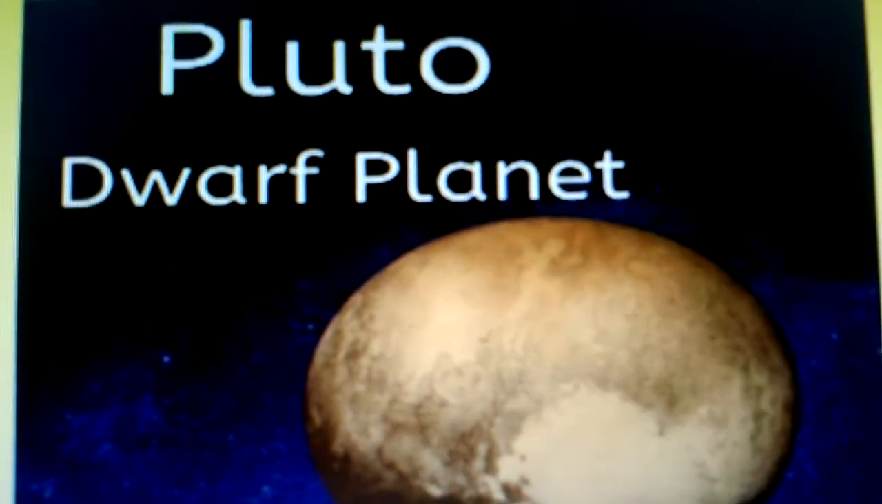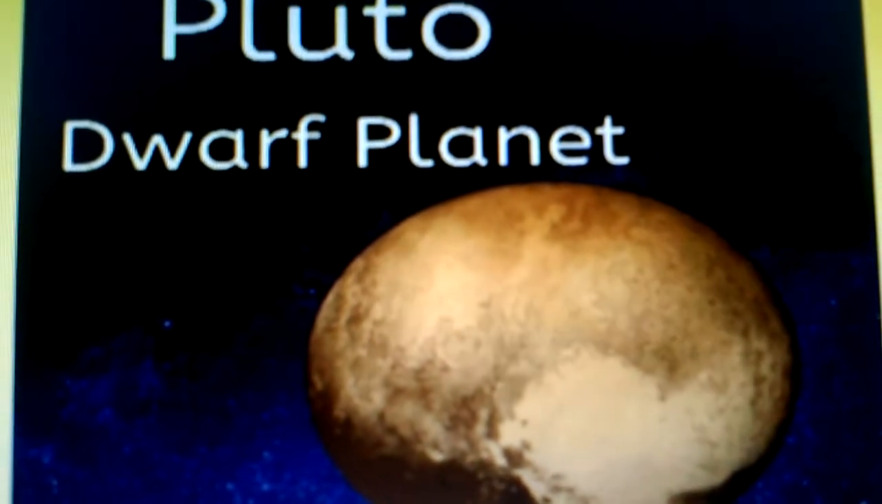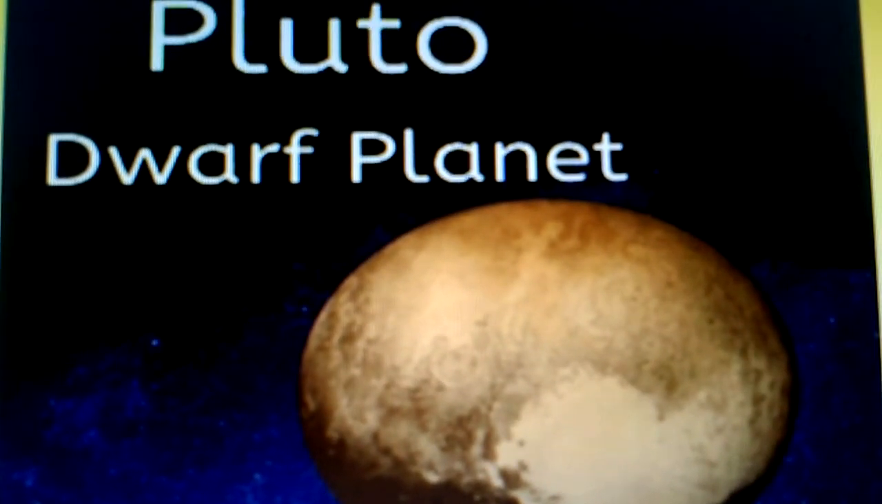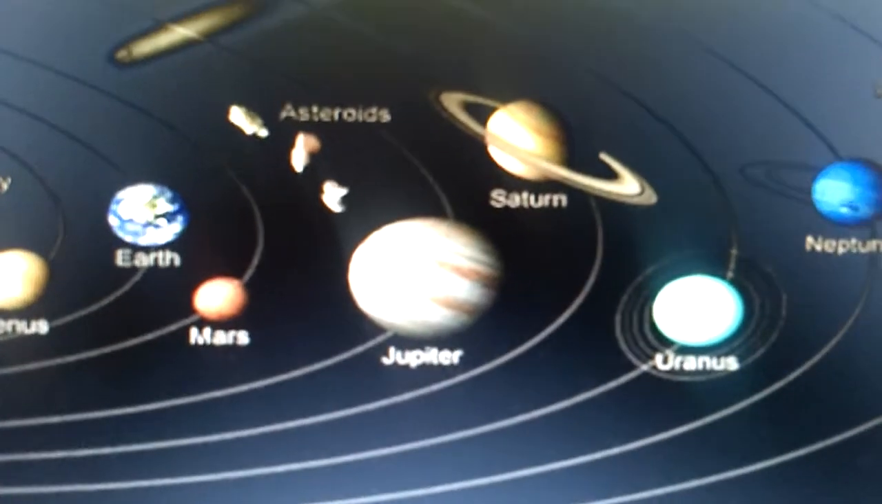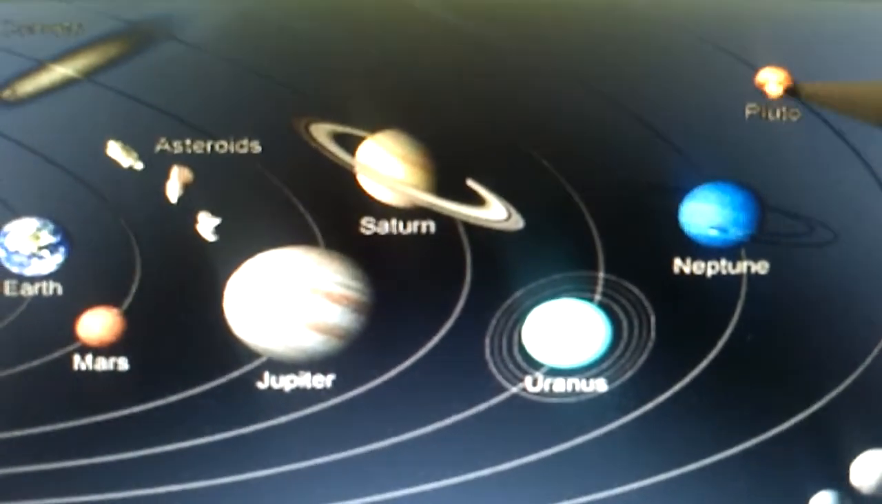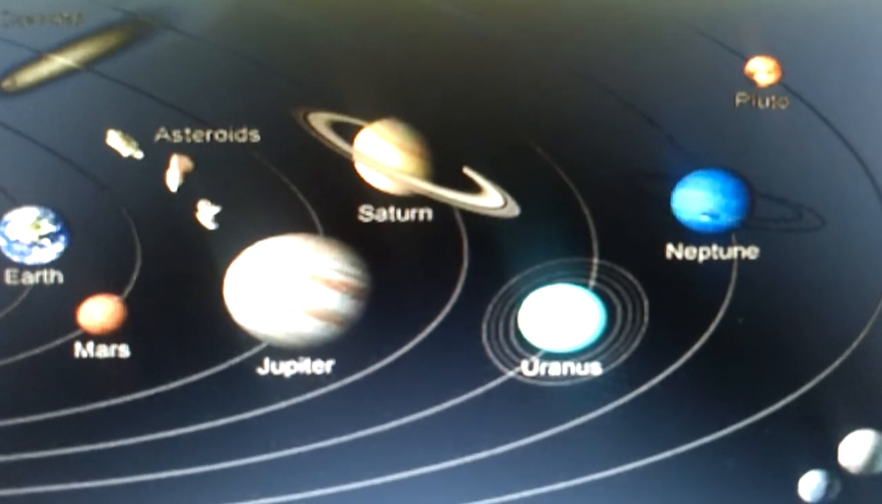Next is Pluto, children. It is called a dwarf planet because the size is very, very small. Here you can see Pluto, which is the very smallest planet. So it is considered a dwarf planet.